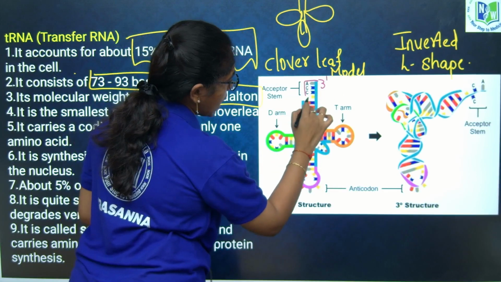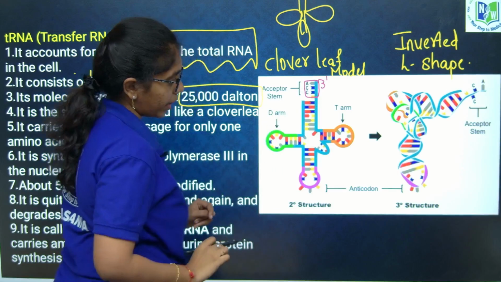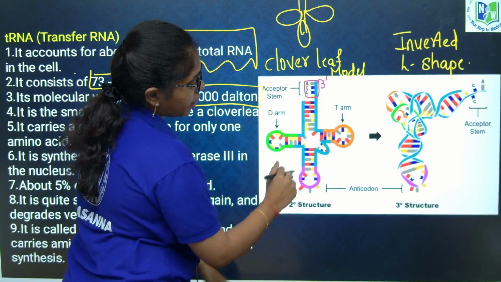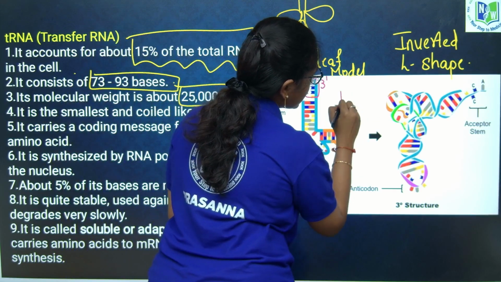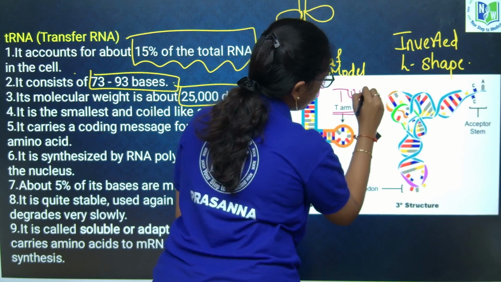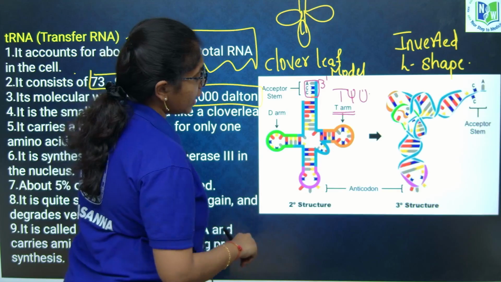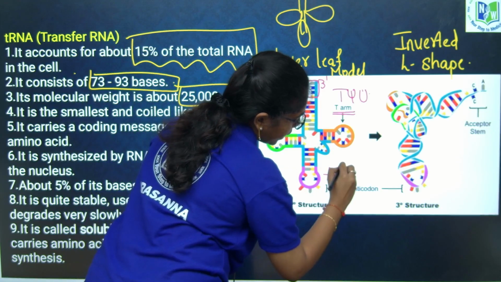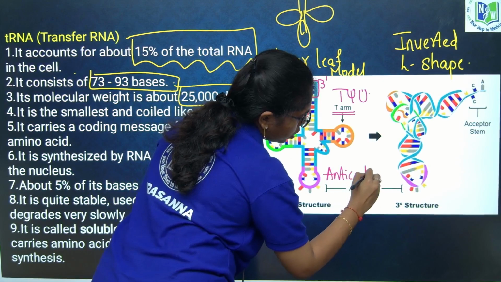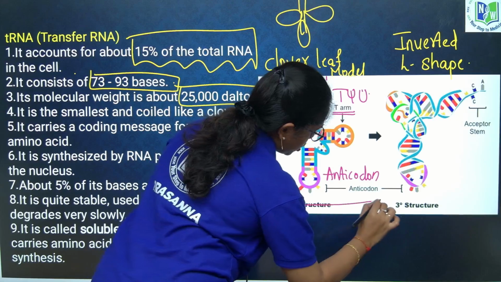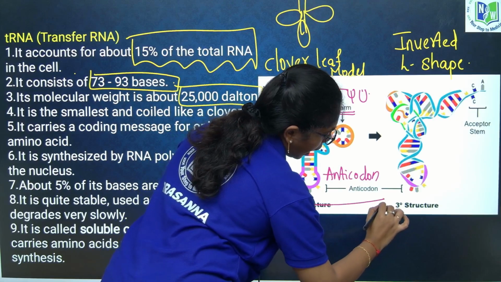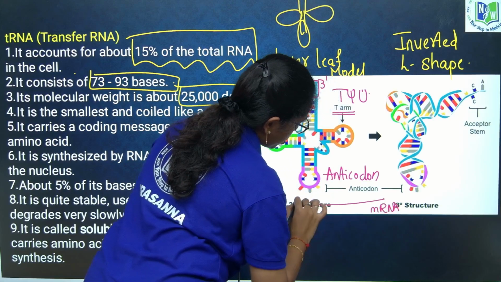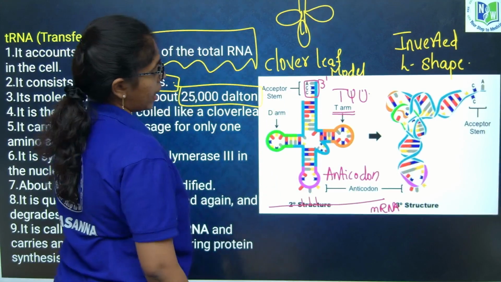If you look here in the cloverleaf model, closer to the 3 prime end, an amino acid is attached over the 3 prime end. Closer to this 3 prime end, there is a loop called the T-psi-U loop, and opposite to this there is an anticodon. This codes the information which is present in the mRNA.